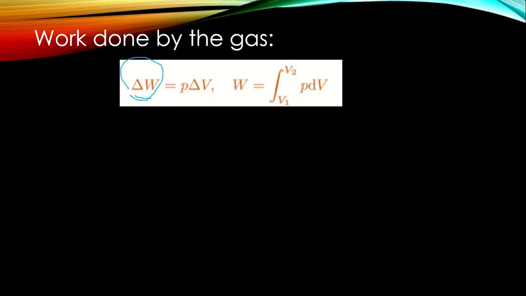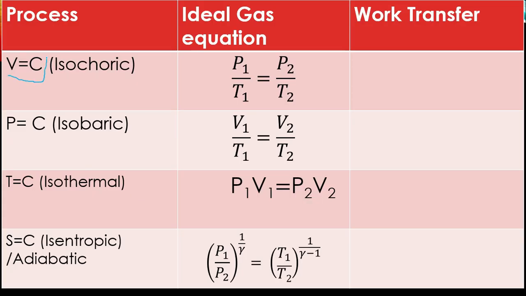Work done is equal to PdV. If you integrate it, you will get work done as the integral from volume 1 to volume 2 of P dV. Now let us move on to that important chart, in which V equals C. It means that this is a constant volume process, which is also known as an isochoric process.